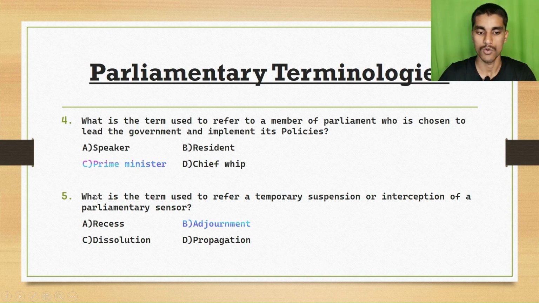The fifth one is, what is the term used to refer to a temporary suspension or interruption of a parliamentary session? Option A, recess. Option B, adjournment. Option C, dissolution. Option D, prorogation. The right answer is option B, adjournment.